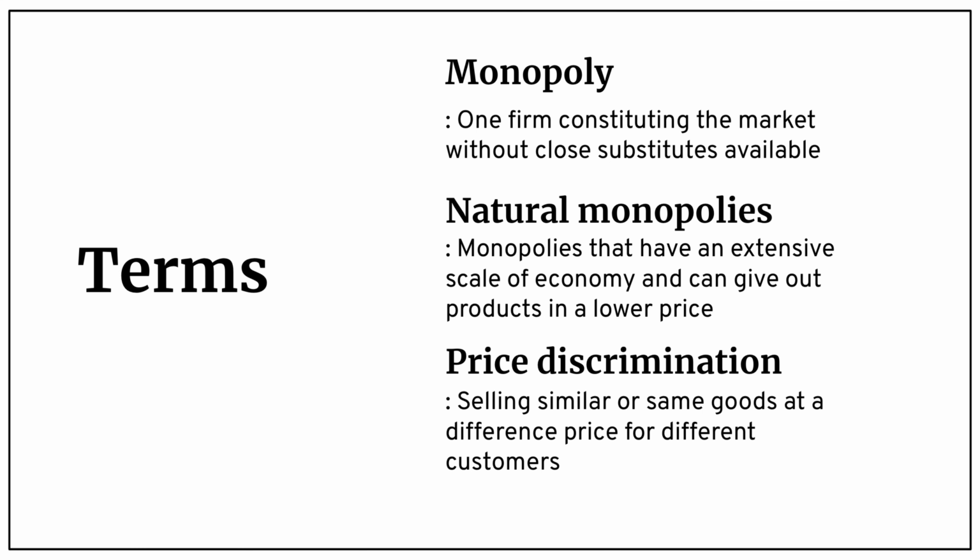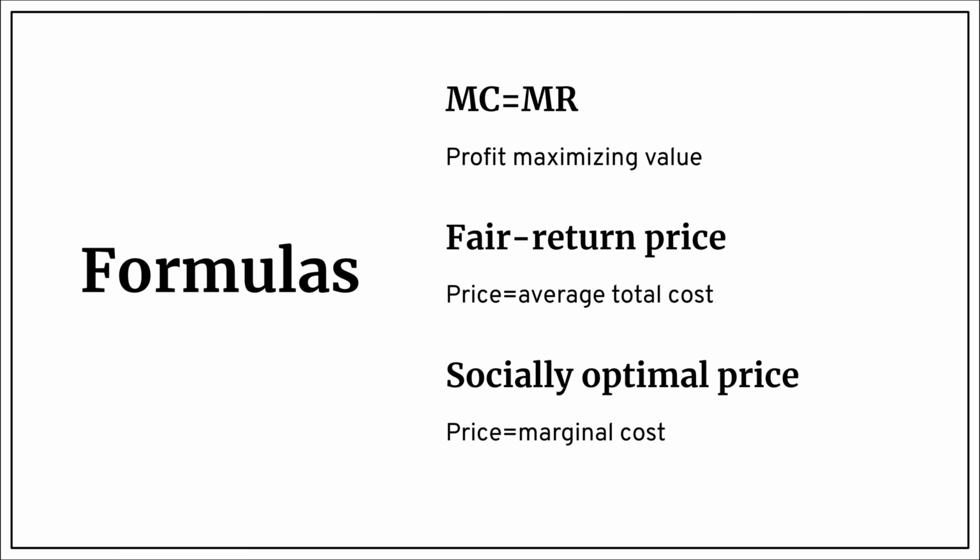Monopoly means one firm constituting the market without close substitutes available. Natural monopolies are monopolies that have an extensive scale of economy and can give out products at a lower price. Price discrimination is companies selling similar or same goods at a different price for different customers.